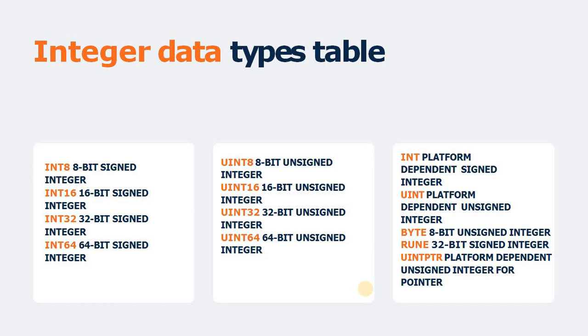So if we are using some special non-ASCII character, like a special word in a different language, then byte is not able to handle it, because it supports only ASCII characters. In this case we need to use rune.